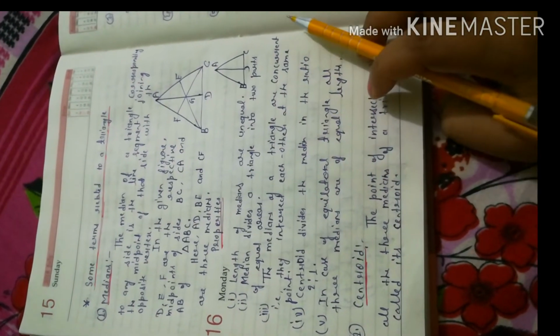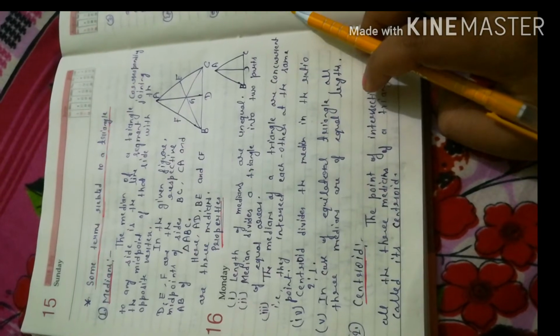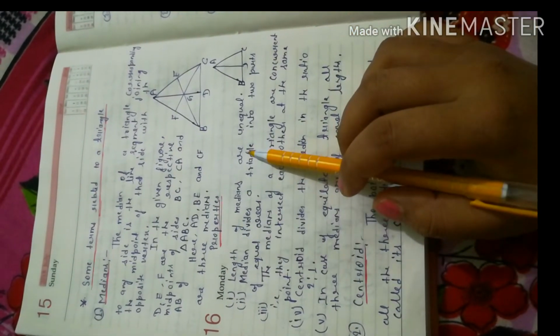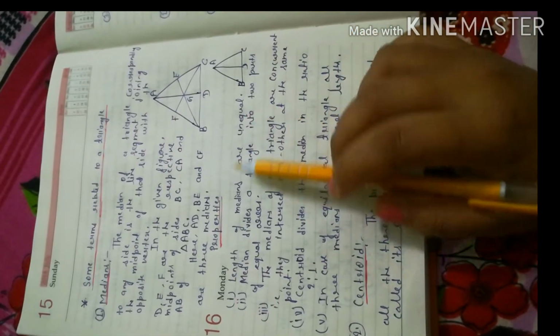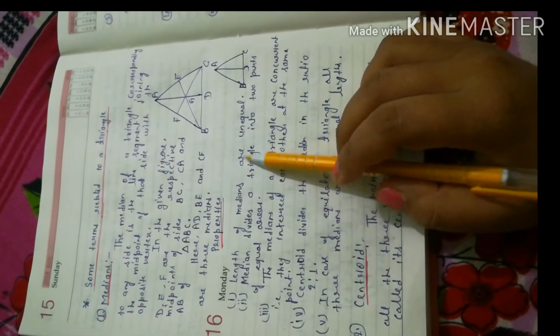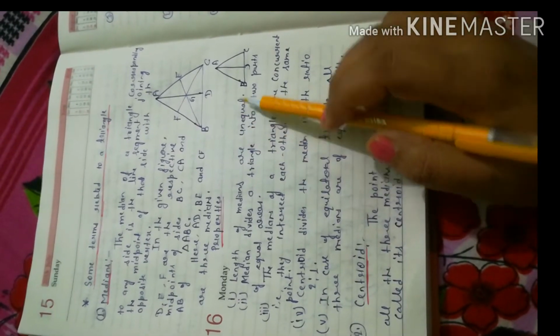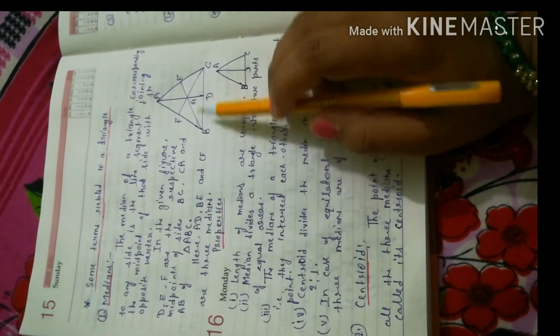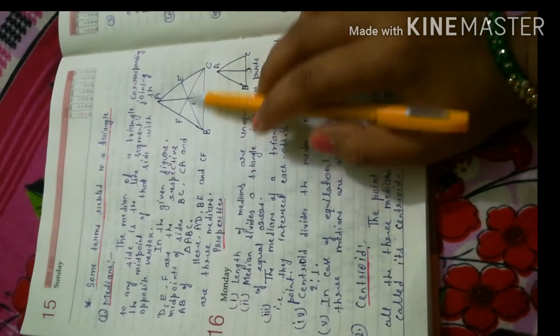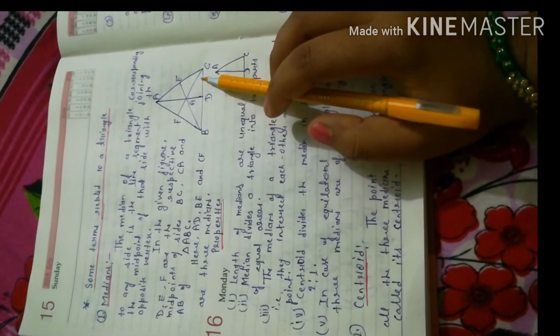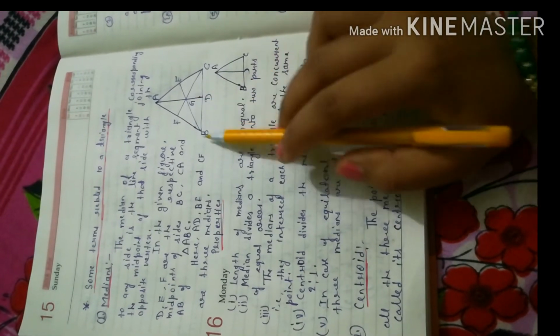Now we will study some properties of a median. The lengths of medians are unequal. Unequal means not equal. It is not necessary that the lengths of the medians will be equal. It may be possible that they are equal, but always they will not be equal.